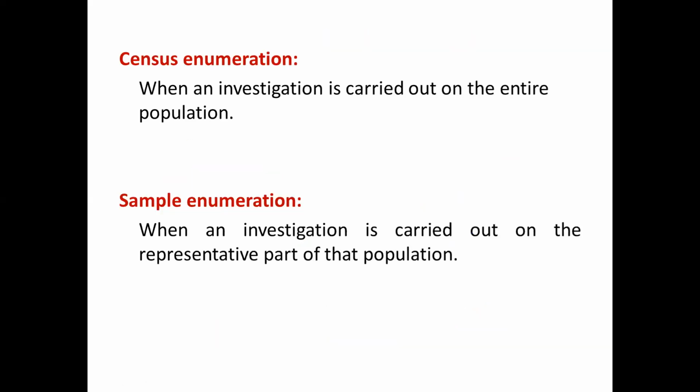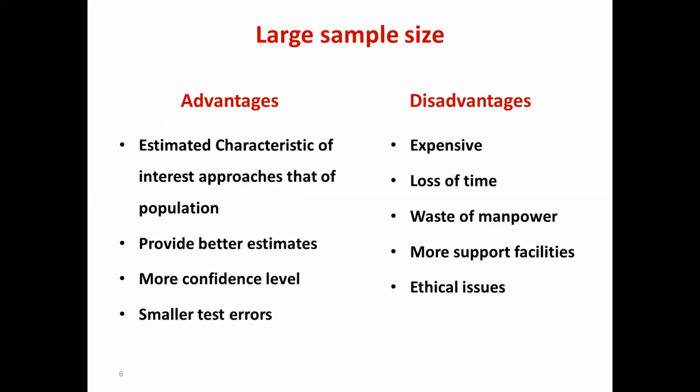So this is what I was talking about so far. There are two ways. One is census enumeration, where you take the entire population in your study and carry out your investigation, which is not feasible. Instead, we go for sample enumeration, where you take a representative sample from the entire population and conduct your study so that you can extrapolate the result to the rest of the population. A lot of people say, and this is a common problem we encounter, I do a study with larger sample size.